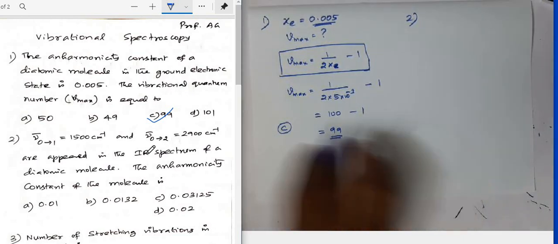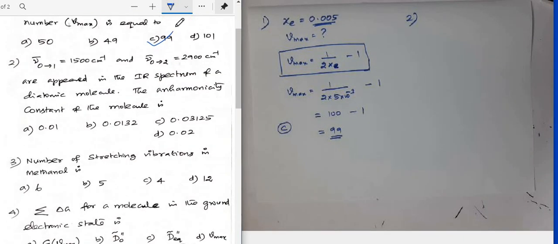In question number 2, what is asked is: the frequency for the 0 to 1 transition is 1500 centimeter inverse, and the frequency for the 0 to 2 transition is 2900 centimeter inverse, appearing in the IR spectrum of a diatomic molecule.